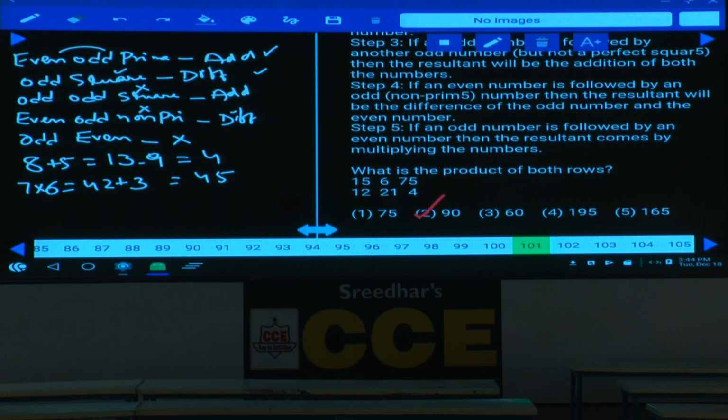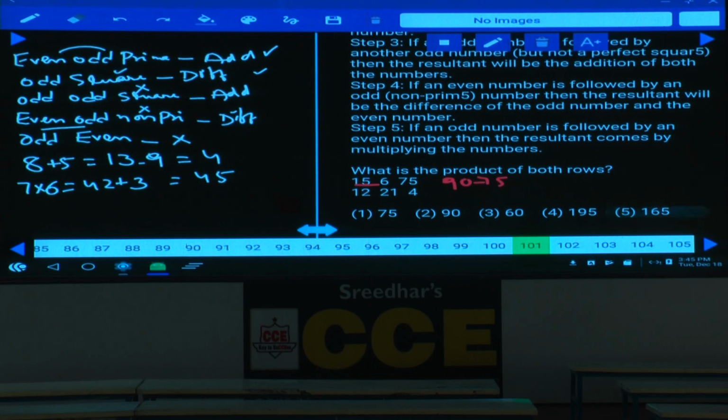Then question number 101. Now in this 101, 15 and 6. 15 is an odd number and 6 is an even number. Odd followed by even, that comes under condition number 5. 15 into 6, that is 90. Now 90, and what is the number left over here? 75. 90 is an even number followed by 75, an odd number which is non-prime.